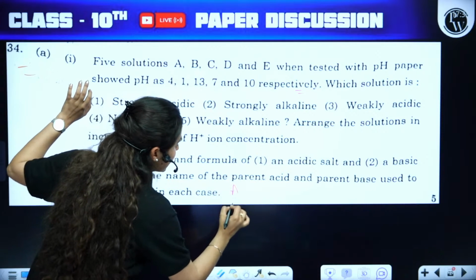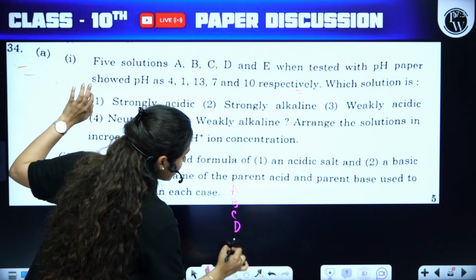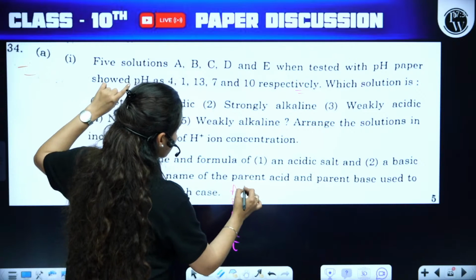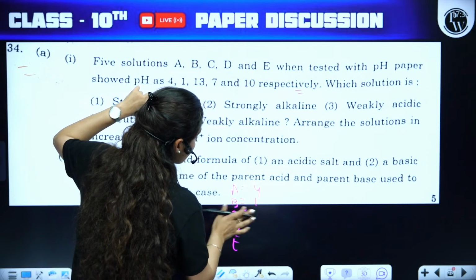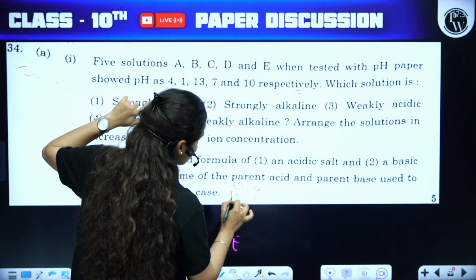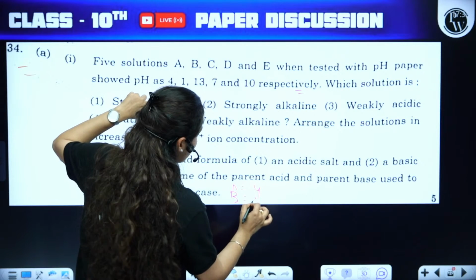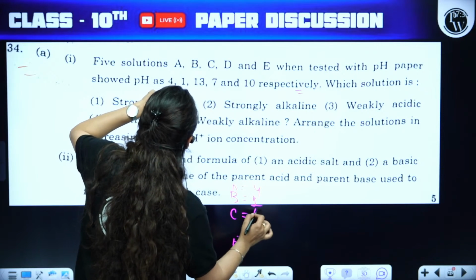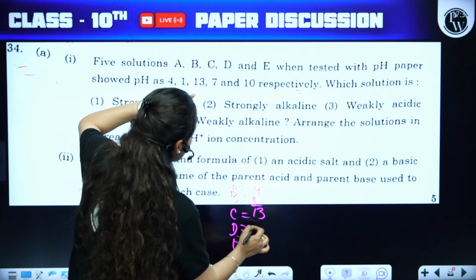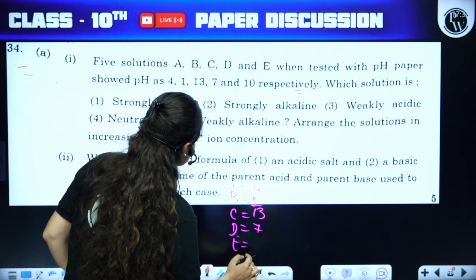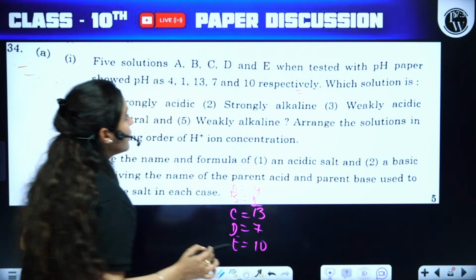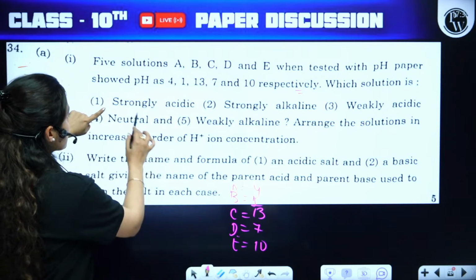A has a pH of 4, B has a pH of 1, C with 13, D with 7 and E with 10. Respectively.